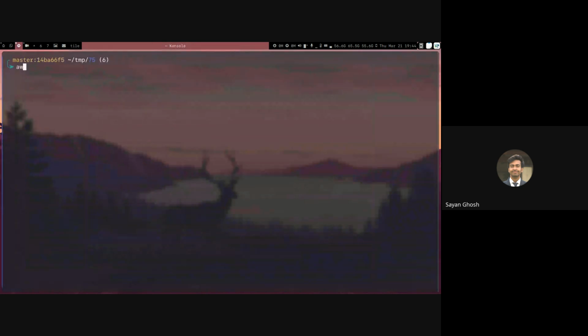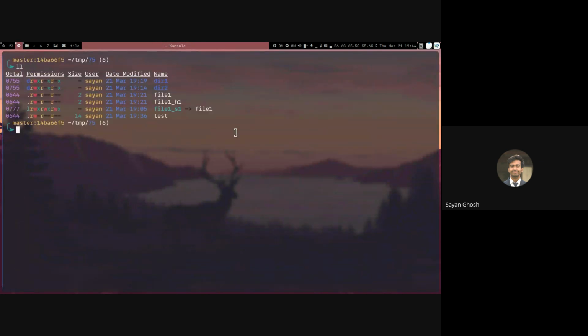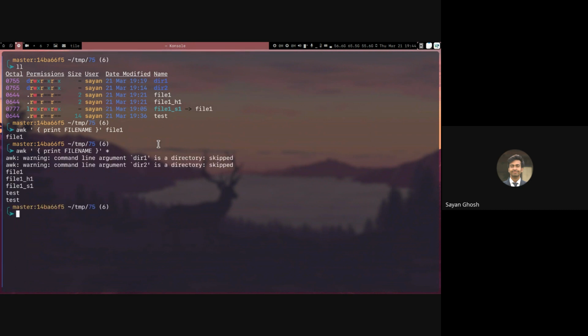So for example, if we have these files, and I do awk and then simply print FILENAME. If I run it only on one file, let's say file 1, it will only print file 1. But if I run it on all the files, then you can see that the directories obviously give an error, but for each other file, it will print the name of that file. And if you have something like this test, which has 2 lines, then it will print 2 times because it is running for each line of that file.